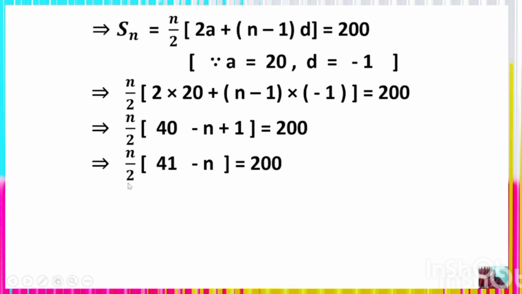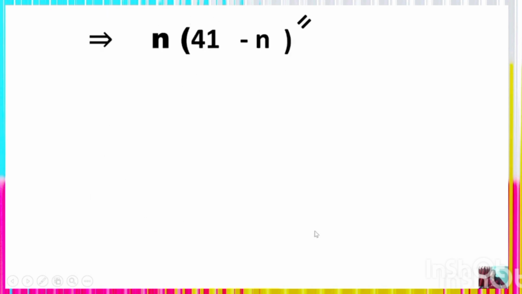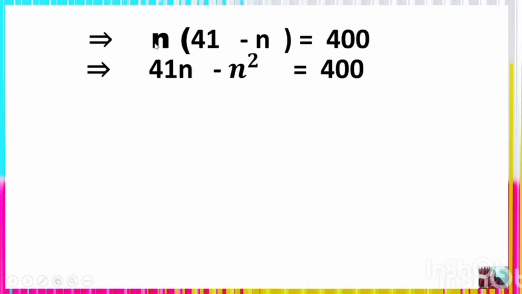Here the 2 in the denominator can be transposed to the right hand side, and we multiply 200 into 2, which is 400. Thus n whole into 41 minus n equals 400, and multiplying, 41n minus n into n, which is n square, equals 400.